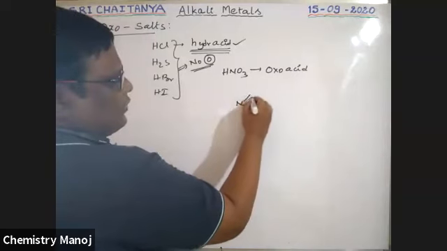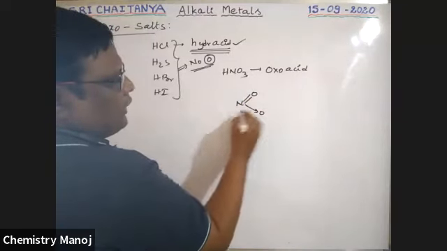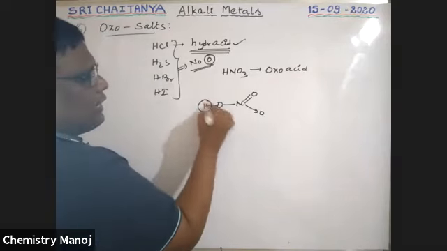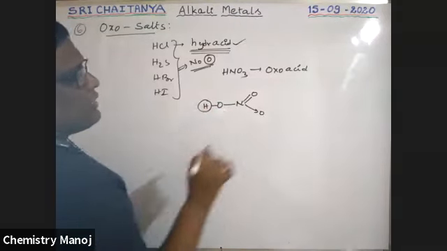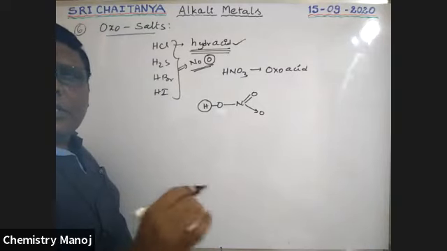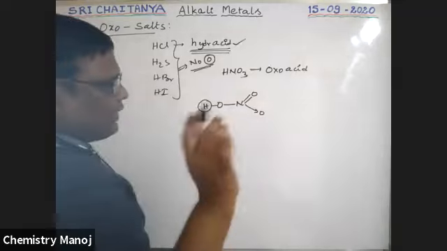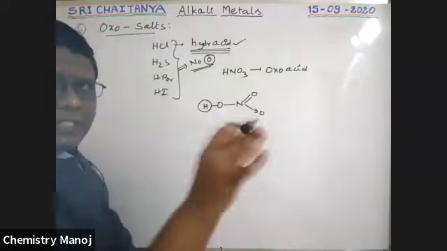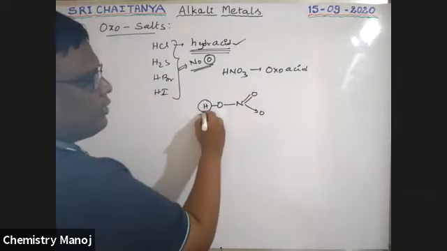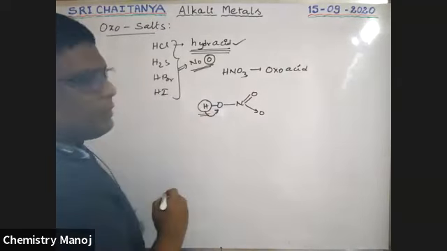The structure of this one is N double bond O, N single bond O, OH. Here the hydrogen is connected with oxygen. So this hydrogen is released as H plus. Please wait, I will explain why this concept is used here. So hydrogen is connected with oxygen.